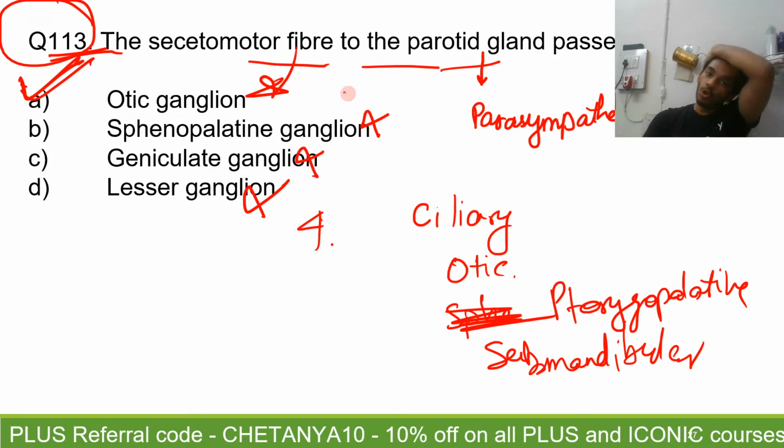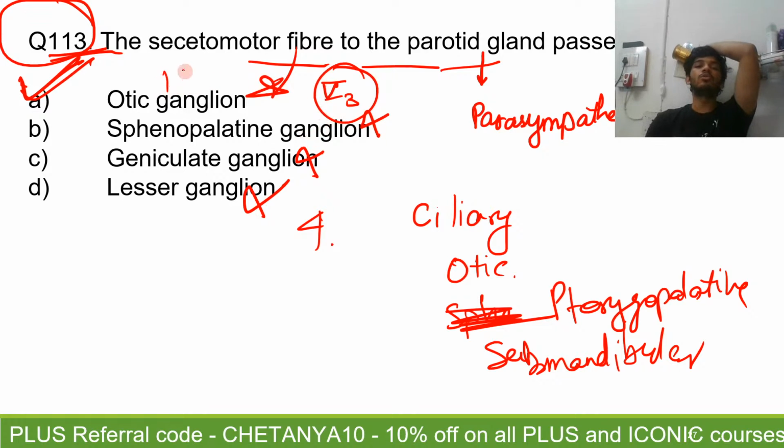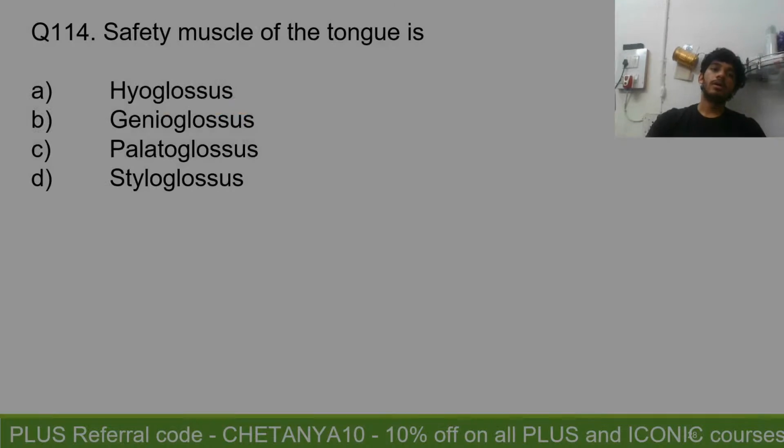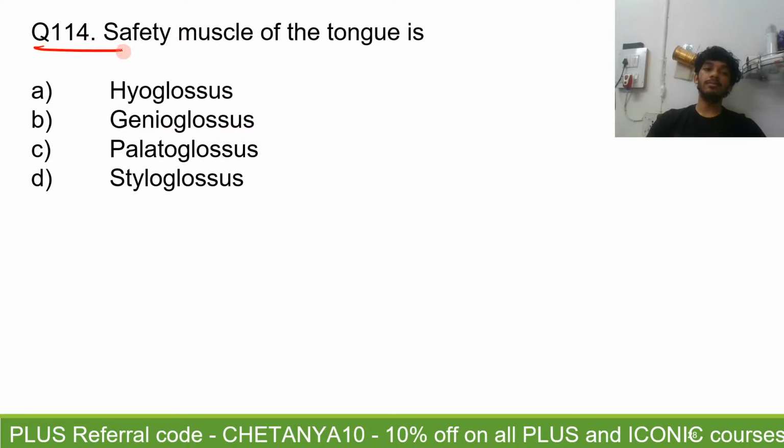Now, the otic ganglion is topographically related to the mandibular division of the trigeminal, and it is functionally related to the glossopharyngeal, and the nerve fibers are coming from the inferior salivatory nucleus, which will give a supply to the parotid. So that is how you can do this question by elimination as well. Now let's move to question number 114.